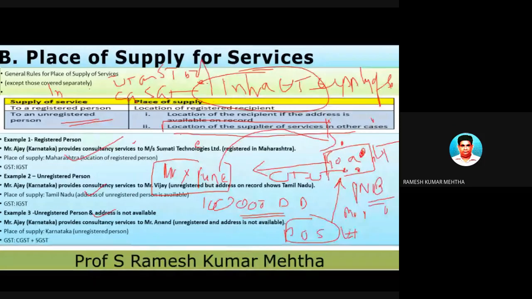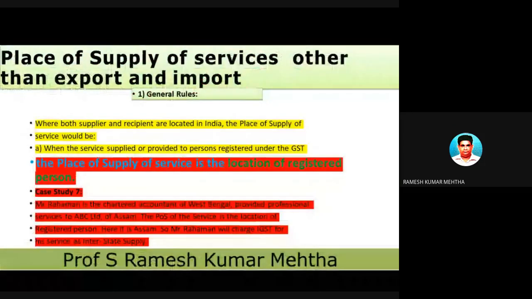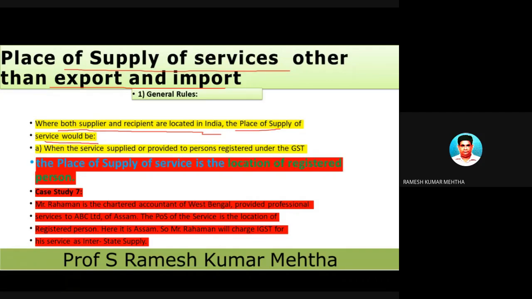Now we will take some more examples, because this is a very confusing chapter. So let's take one more example. Place of supply of services other than exports and imports. For exports and imports, at the end I will show you the place of supply. Where both supplier of service and recipient of service are located in India, the place of supply would be where the service is supplied or provided to a registered person.